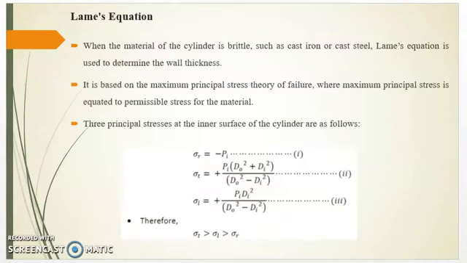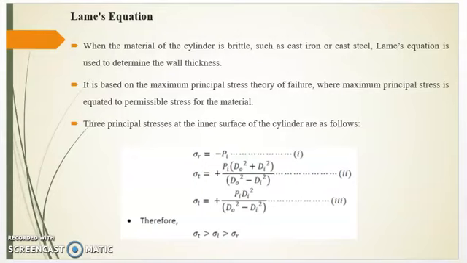Now we will see Lame's equation. When the material of the cylinder is brittle, such as cast iron or cast steel, Lame's equation is used to determine the wall thickness. It is based on the maximum principal stress theory of failure, whereby maximum principal stress is equated to permissible stress for the material.